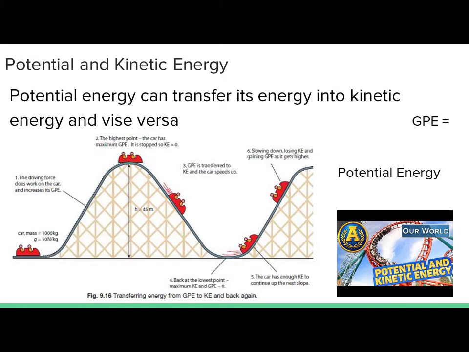Well, it gets pulled up the hill by an outside force, we'll call it, gains potential energy as it moves to the top. At the top, it has maximum potential energy, which is transferred to kinetic energy as gravity pulls that car down the hill. And once it hits the bottom, the process repeats itself, and we start all over again.